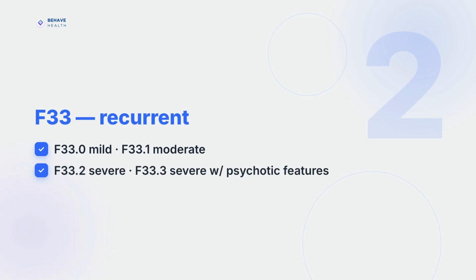Family 2. F33, recurrent depressive disorder for multiple episodes over time. F33.0 denotes recurrent depression mild, and F33.1 is moderate. F33.2 is severe without psychotic features, and F33.3 is severe with psychotic features.